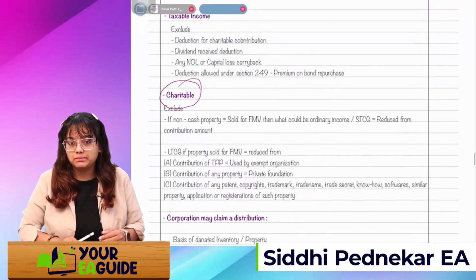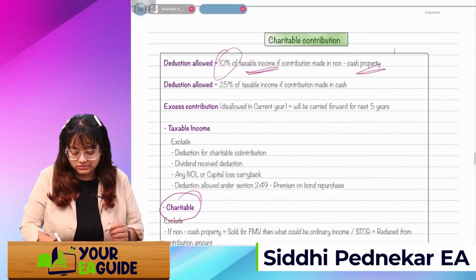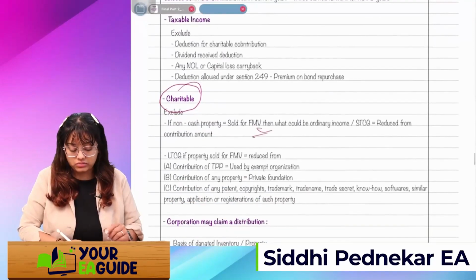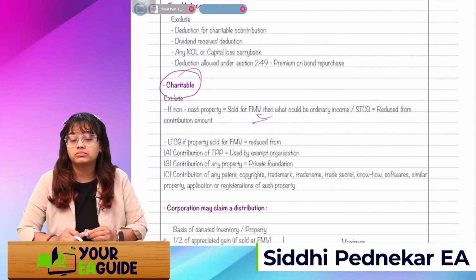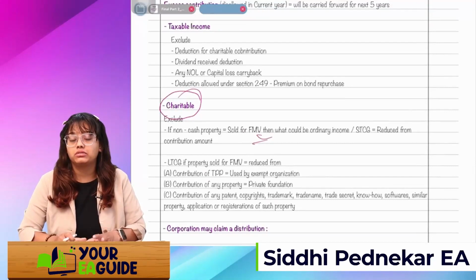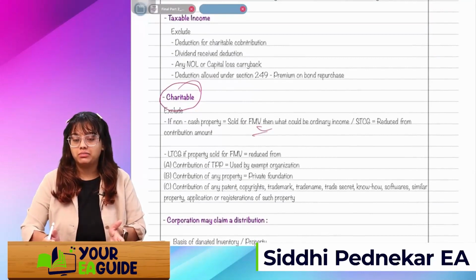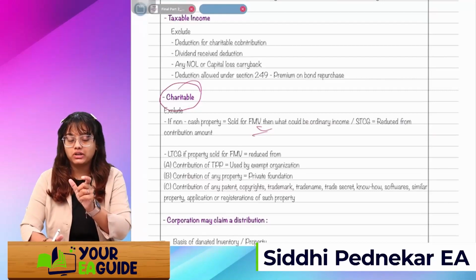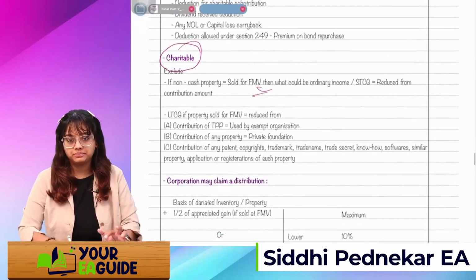Got it? See, this typical question will not come in the exam, but you should know the concept: what if a non-cash contribution is done, and the property is contributed, then how will this FMV be affected? Or else everyone will just donate the non-cash property to save the capital gain taxes, right? But the deduction will reduce the gain which we are going to incur if it is sold in the market, and whatever is the remaining amount, only up to that extent will get a deduction for making donations or contributions of a property. Okay.